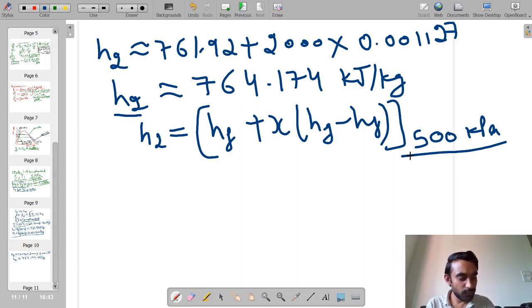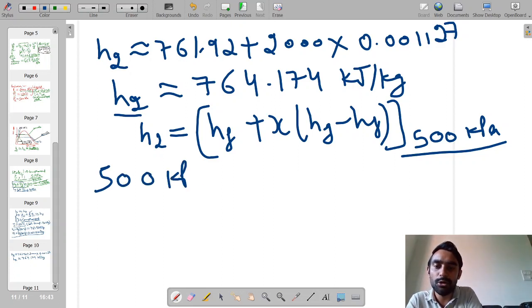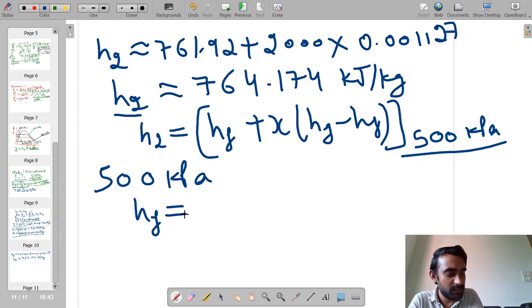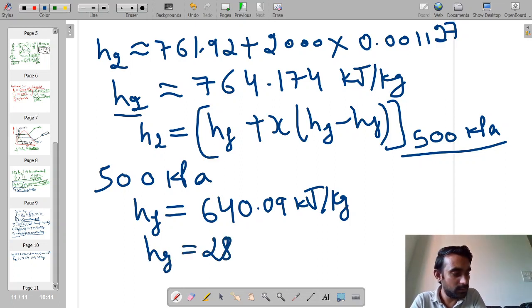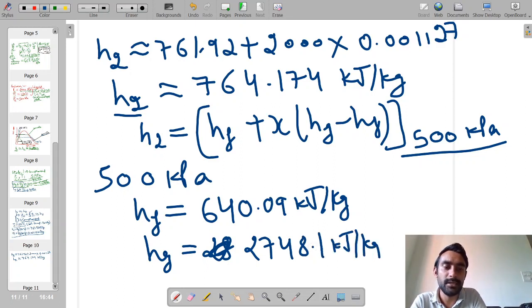When all these properties are calculated at 500 kilopascal, I can go through the property table and, corresponding to 500 kilopascal from the saturation pressure table, determine the values of HF and Hg. HF comes out to be 640.09 kilojoule per kg, and Hg is 2748.1 kilojoule per kg.